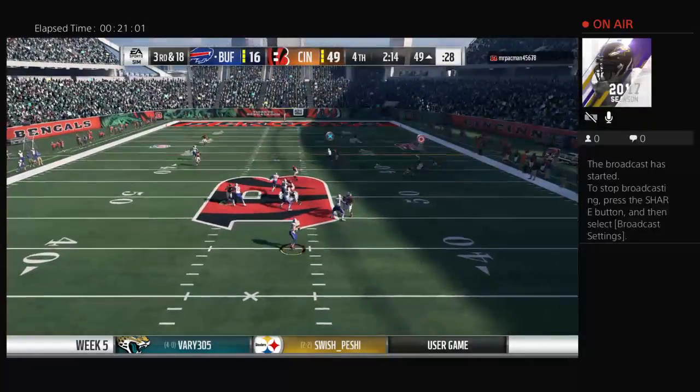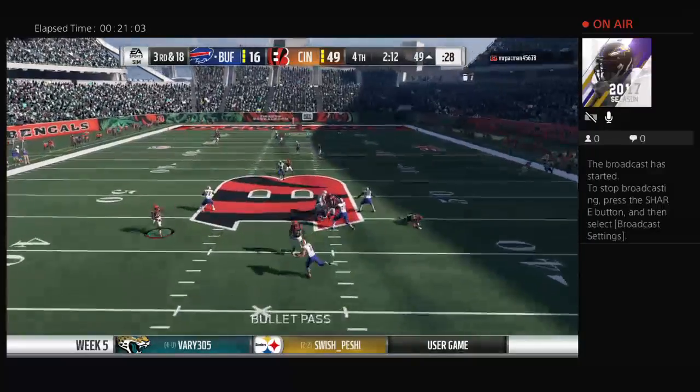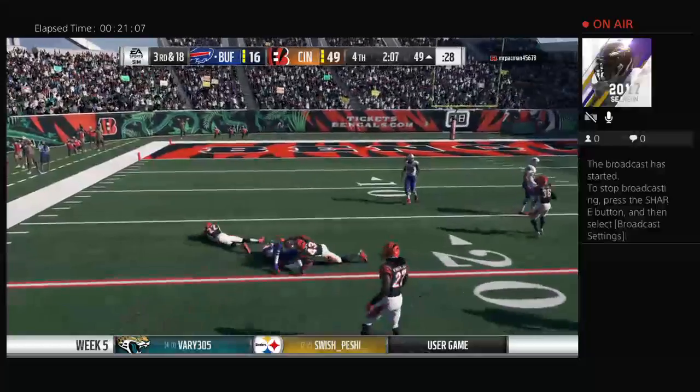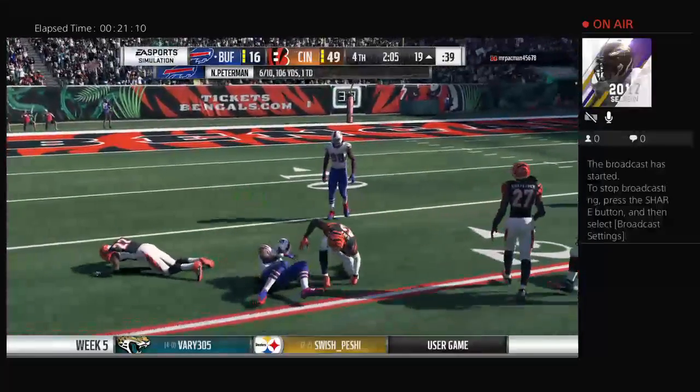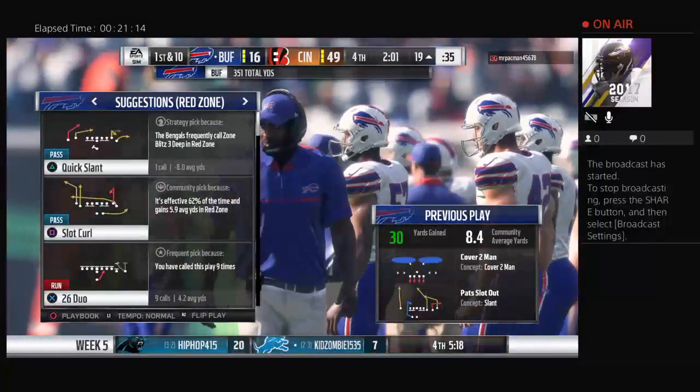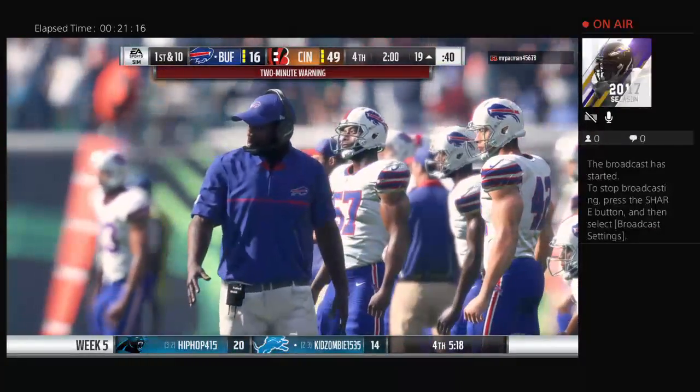Third and long, it's Peterman. Oh, he's got a man wide open, complete. And he gets this one all the way down inside the 20-yard line. Give him 30 yards there.